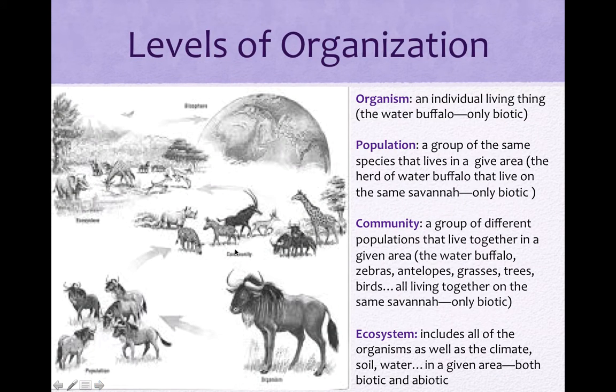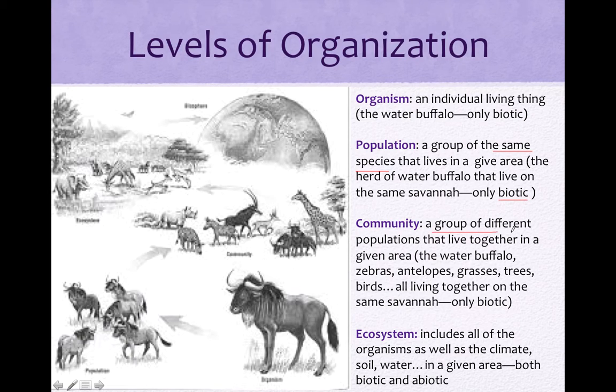As an organism, if we're just looking at this buffalo right here in the corner, that would be the individual organism that we are studying. That would be our individual level. The population can be another level. The whole population, or the group of the same species, is what you're going to write down in your notes, only the buffalo. For your example, give one specific group of the same species living in the same area. And again, in this part, it's only biotic.